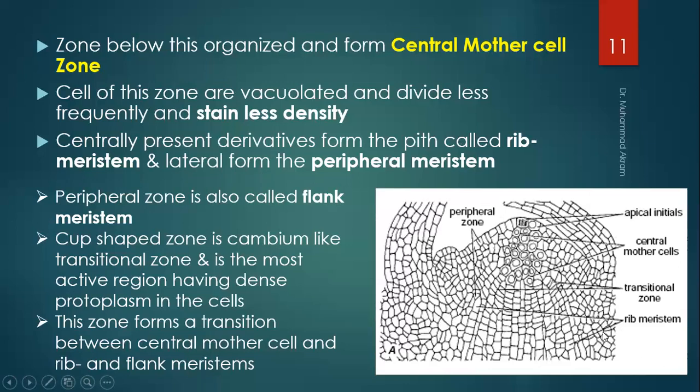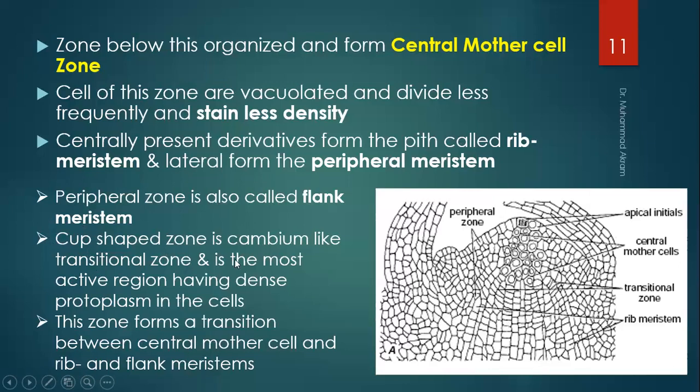The rib meristem generally produces the pith, whereas the peripheral zones produce the other tissues of the cortex, and later on produce the leaf primordia. The peripheral zone is also called the flank meristem.